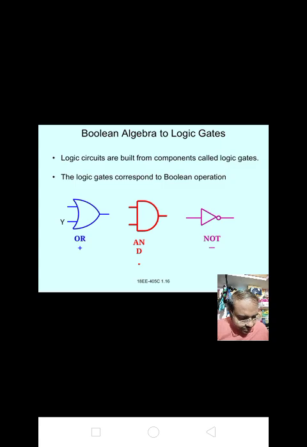AND gate, that is, it also has two inputs A and B and only one single output Y. It is the AND gate and it is denoted by a dot. That means output Y equal to A into B.